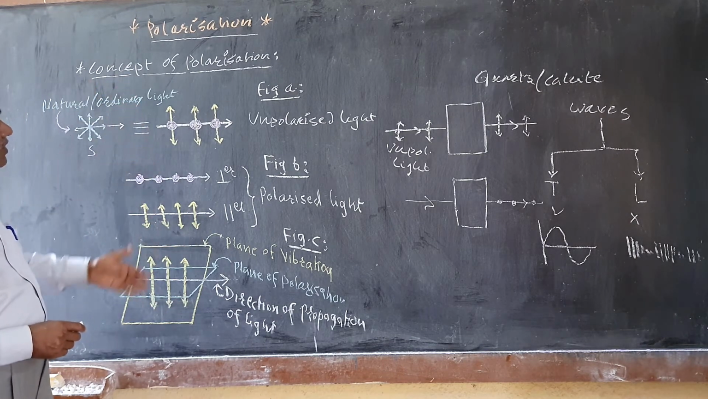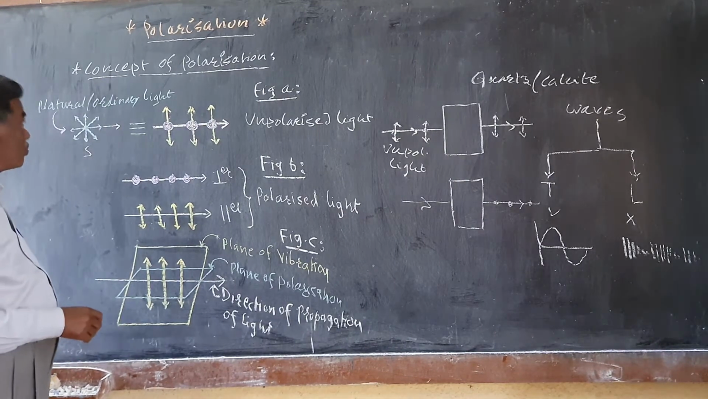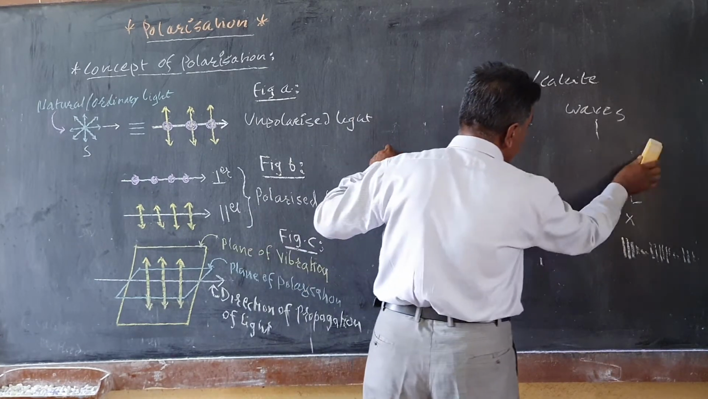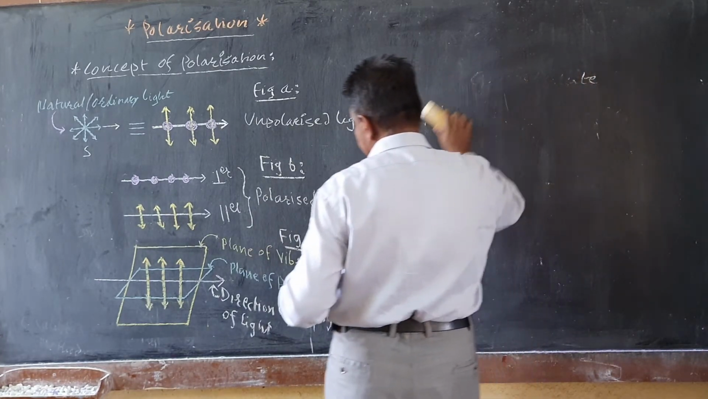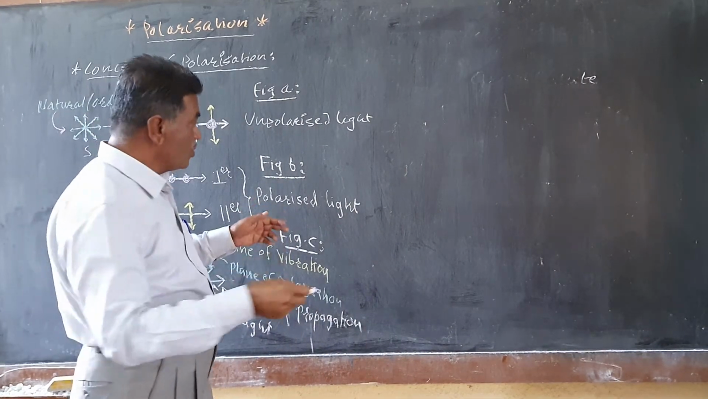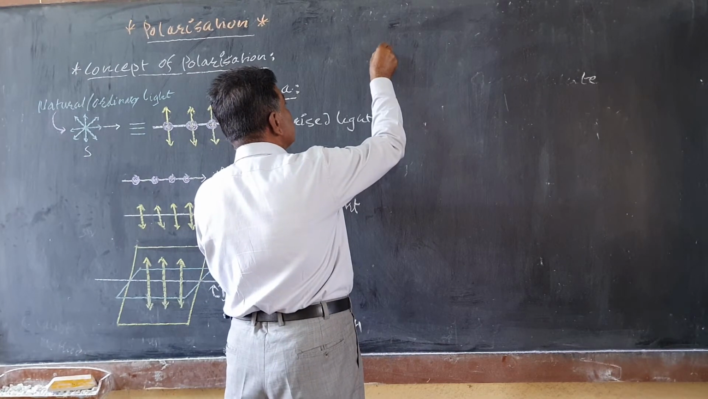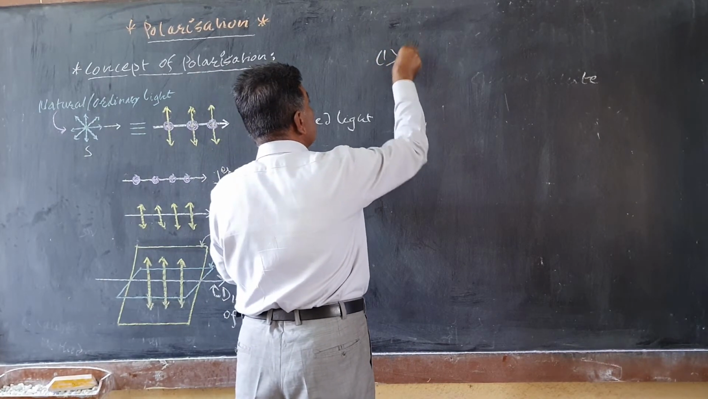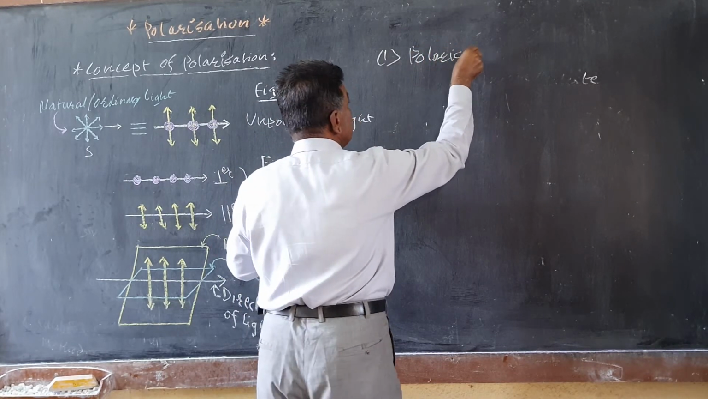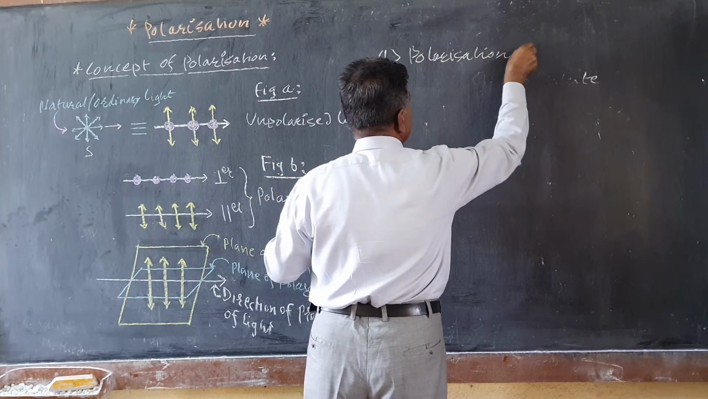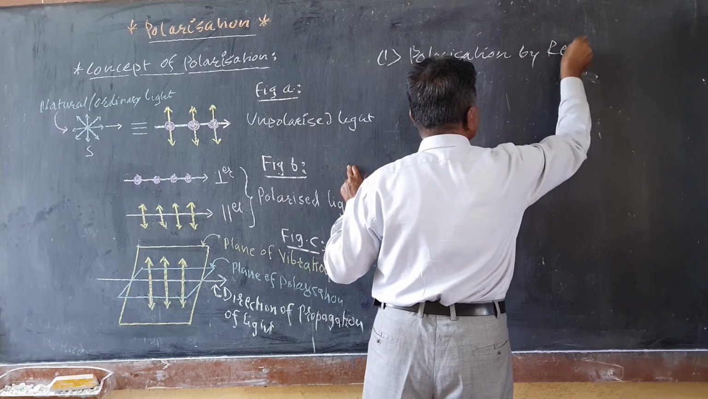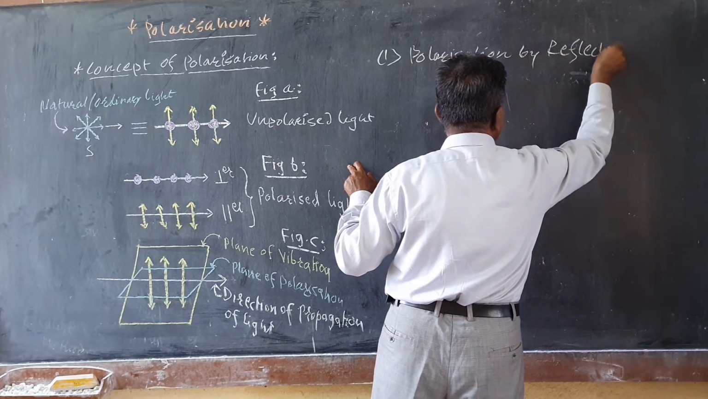So this is somewhat the concept of polarization. Now, how can ordinary or natural light be polarized? Ordinary light can be polarized by these methods. The first is polarization by reflection. By the method of reflection, the given unpolarized light can be polarized.